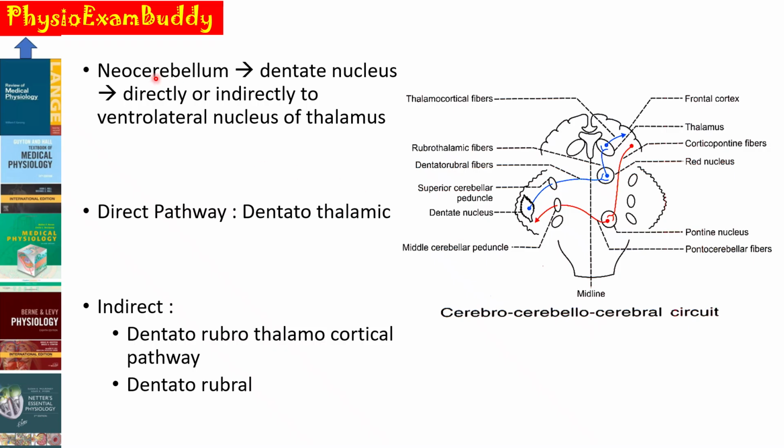Now about the efferent connections from the neocerebellum. So the fibers from the neocerebellum usually project via the dentate nucleus, and they will end either directly or indirectly into the ventrolateral nucleus of the thalamus. If the fibers end directly, then that type of pathway is known as the dentatothalamic pathway. And indirect pathways are through the red nucleus, that is the dentatothalamo-cortical pathway as well as the dentatorubral pathway.